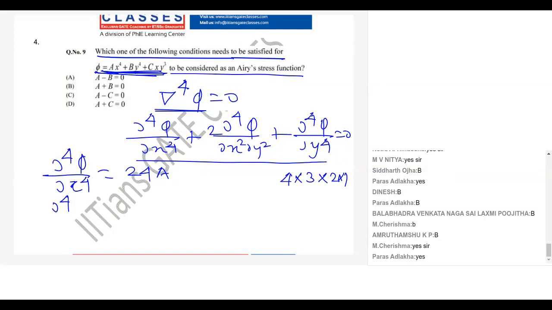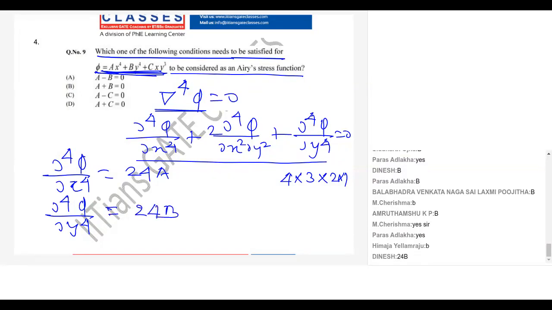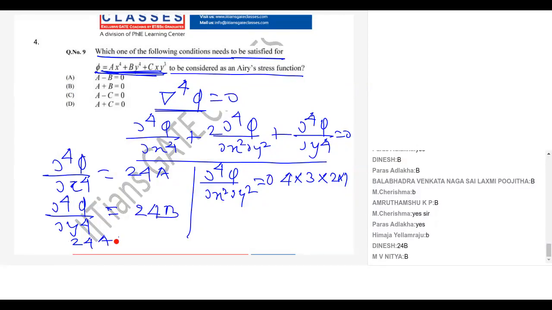Then dou power 4 phi by dou y power 4 is what? 24b, and dou power 4 by dou x square dou y square is what? 0. So what will I get? 24a plus 24b is equal to 0.